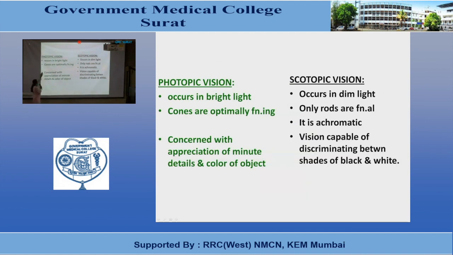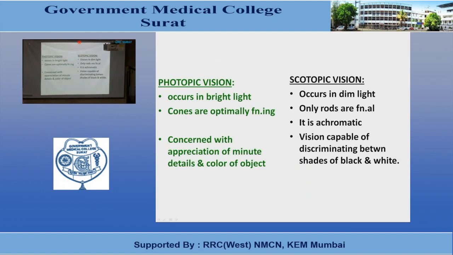Now again, what is photopic vision and what is scotopic vision? Photopic vision occurs in bright light, and in photopic vision, cones are functioning maximally. It is with the appreciation of minute details and color of the object. In cases of scotopic vision, it is also known as vision in dim light. Rods are responsible for scotopic vision, and they are capable of discriminating between the shades of black and white. Rods are more sensitive as compared to cones.